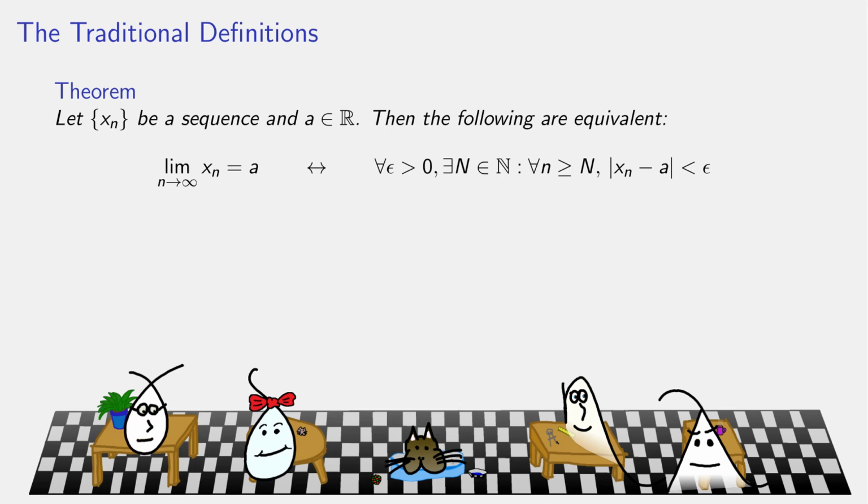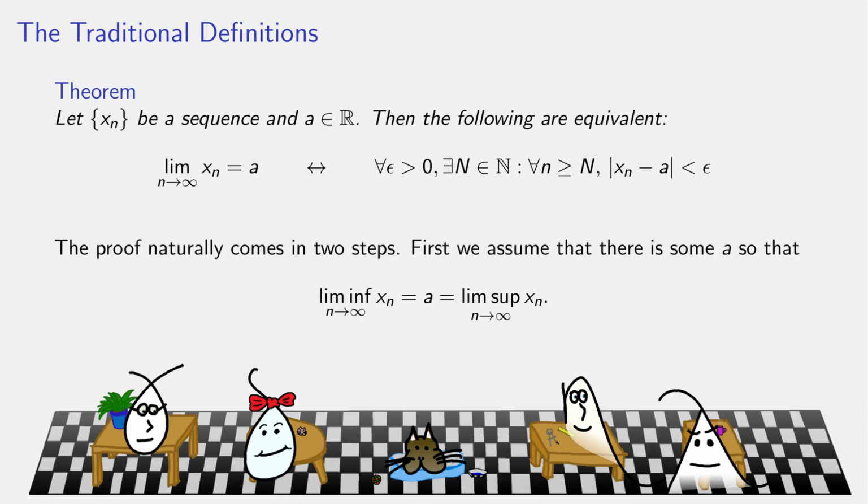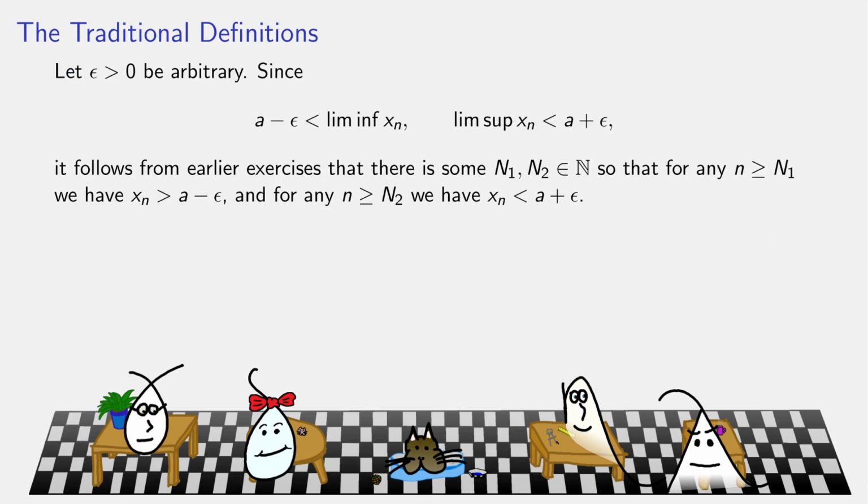So here's a theorem. Okay, we want to show that our definition from earlier about LimSups and LimInfs is really the same thing. So naturally, there's going to be two steps. First, we're going to assume our version, that the LimInf and the LimSup are the same. Then we need to show that this other epsilon thing happens. So we get to assume this. Now we need to prove that for any positive epsilon, there is a capital N, etc., etc.